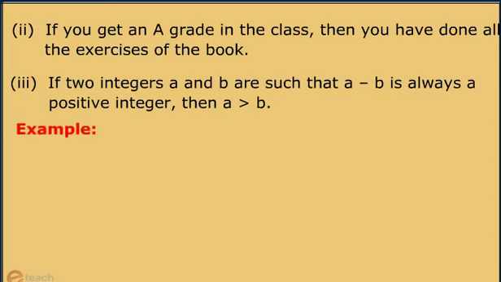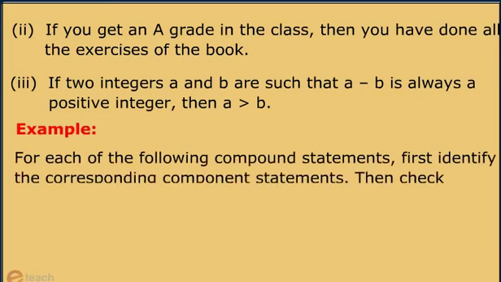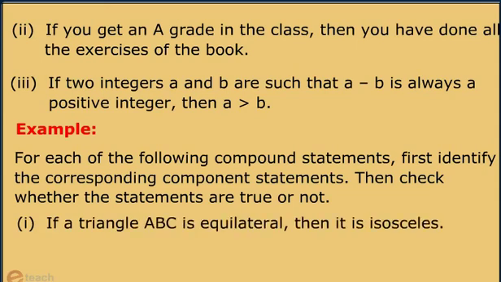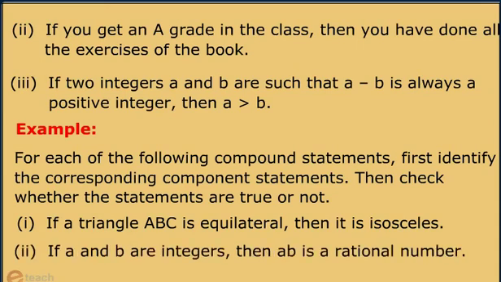Let's take another example. For each of the following compound statements, first identify the corresponding component statements, then check whether the statements are true or not. If a triangle ABC is equilateral, then it is isosceles. If a and b are integers, then ab is a rational number.